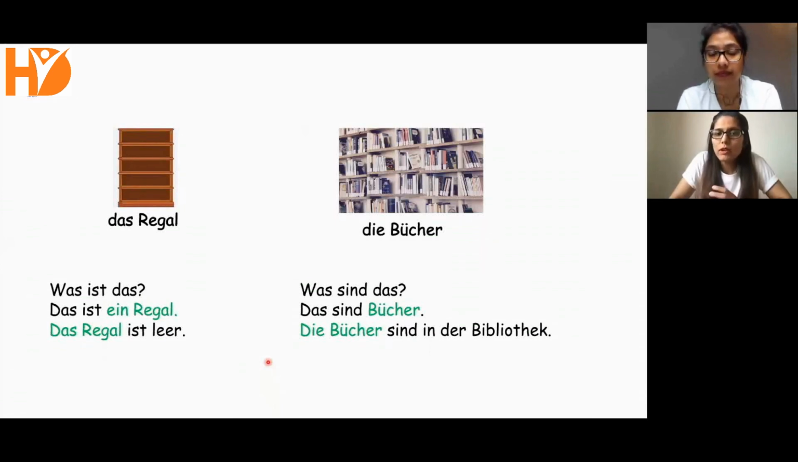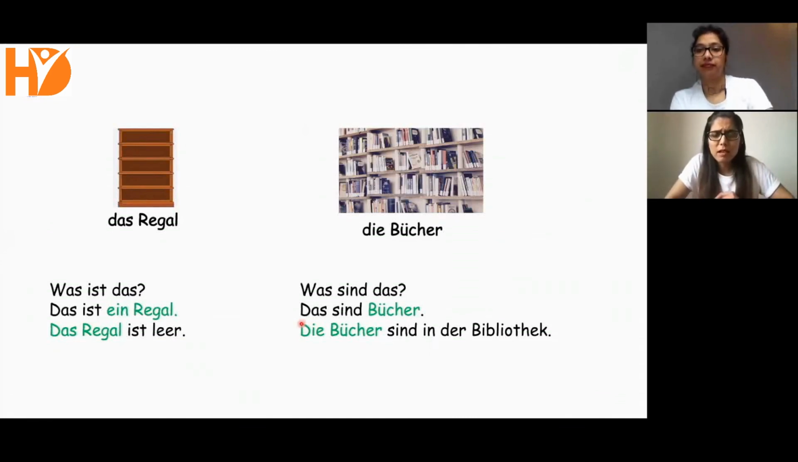Right. So here, maybe just a small piece of information. This das is not the article das for neuter objects. This is just a word demonstrating or referring to the thing we are talking about. Demonstrativpronomen das, but not the article.